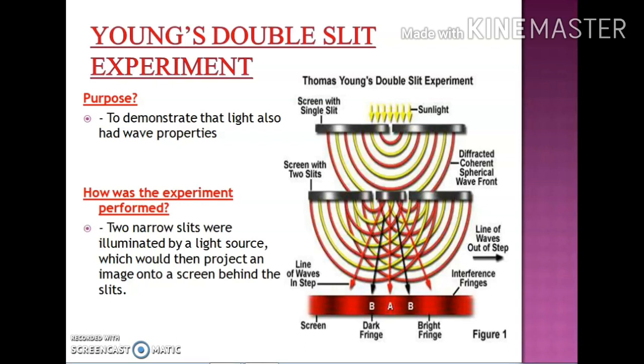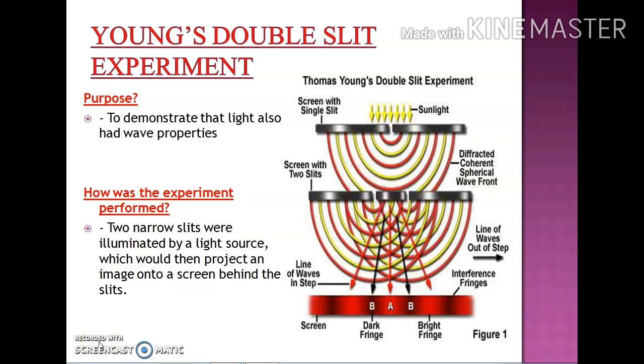In order to do this experiment, he took two fine slits S1 and S2, having a very small distance d between them, and placed them at a suitable distance from the original source S. That means he created two coherent sources S1 and S2 with the help of a single original source. On the screen he observed alternate bright and dark fringes.